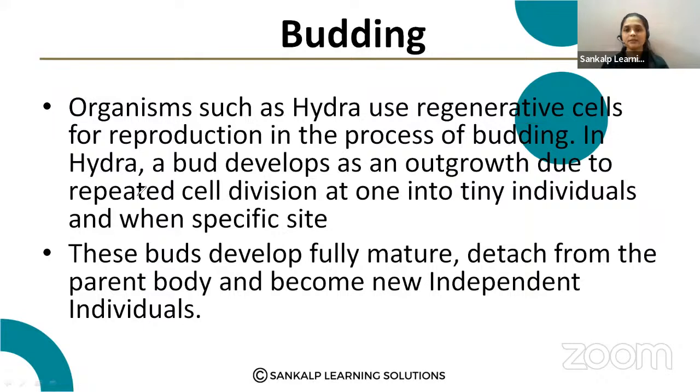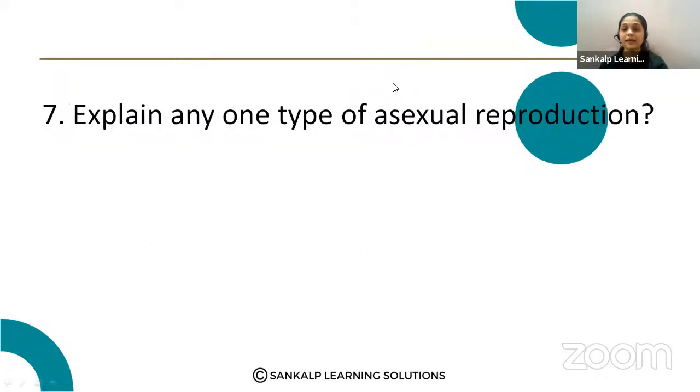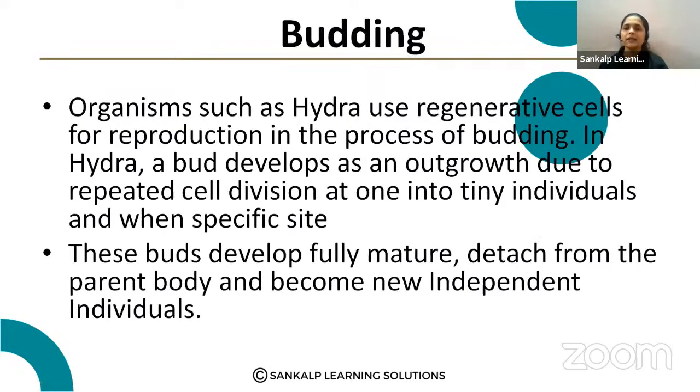Let's note this down. The question is, explain any one type of asexual reproduction. Already I told you there are many types of asexual reproduction given in your syllabus. You can explain any one type.